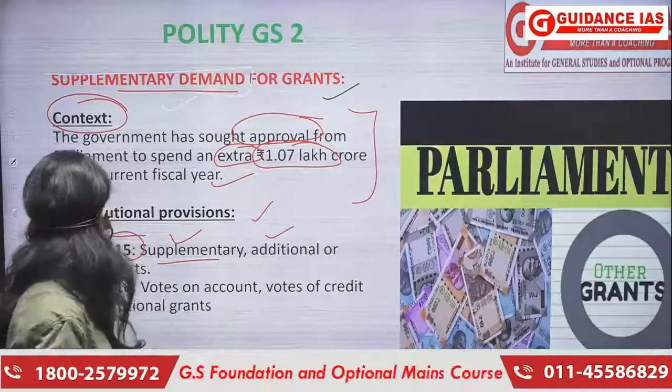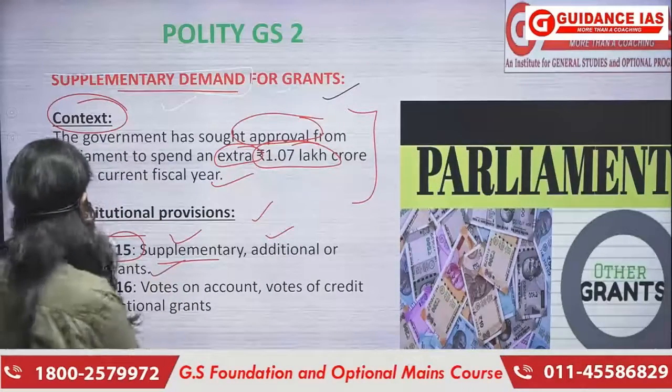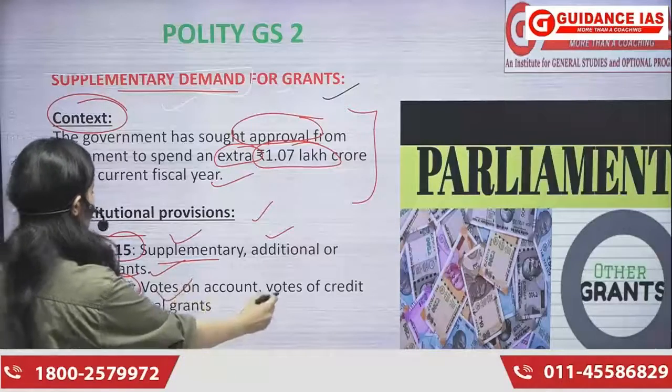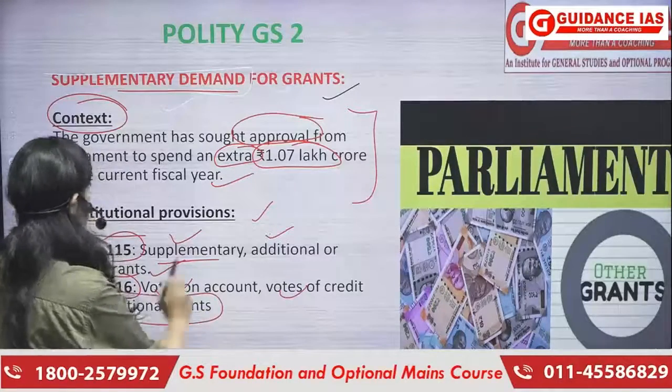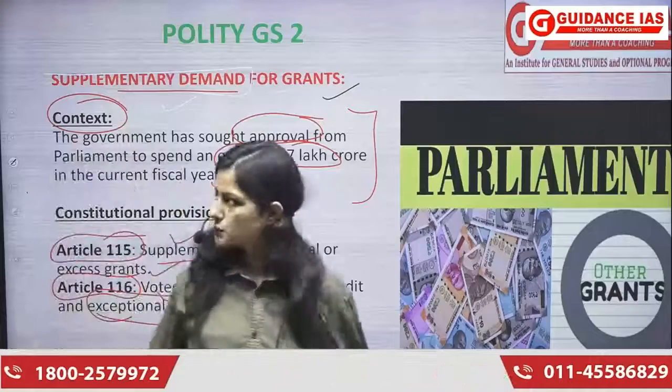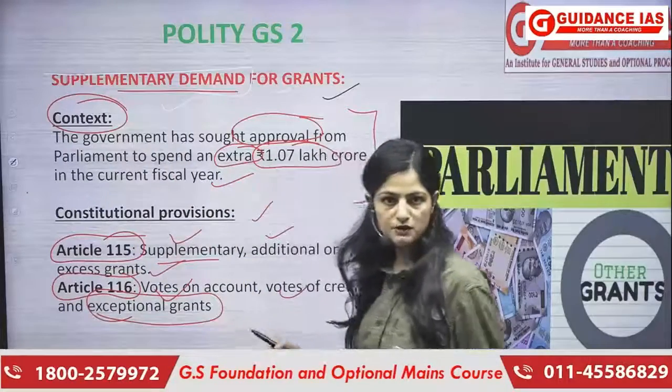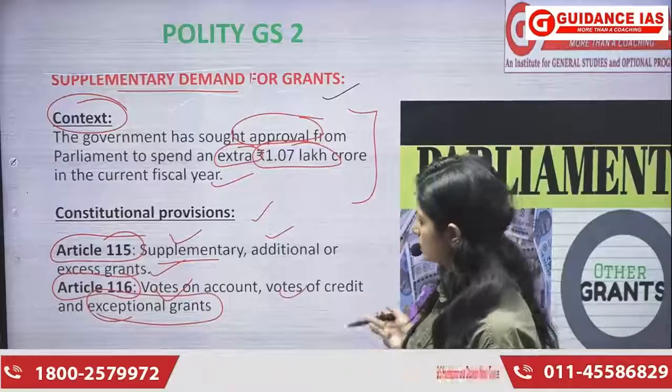Second is additional grant and excess grant जो हमने अभी समझा है. Article 116 guarantees vote on account, vote of credit and certain exceptional grants, right? So this was about the context and the constitutional provisions regarding the grants or the other types of grants.